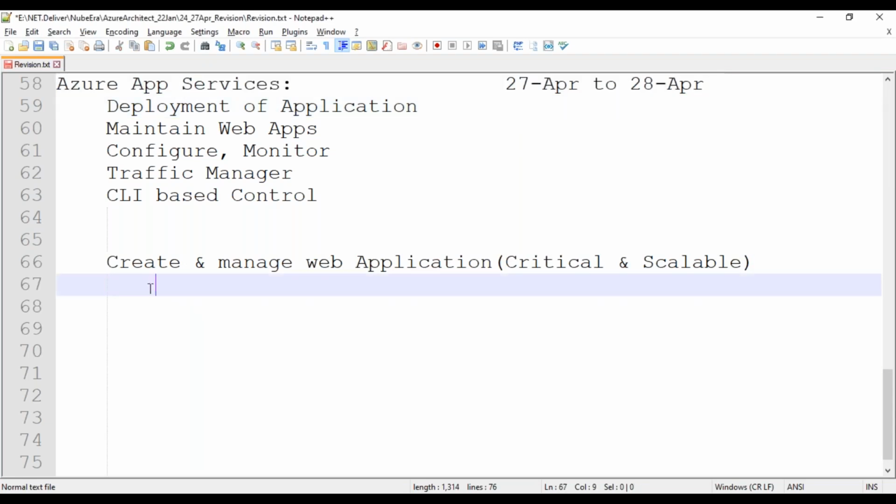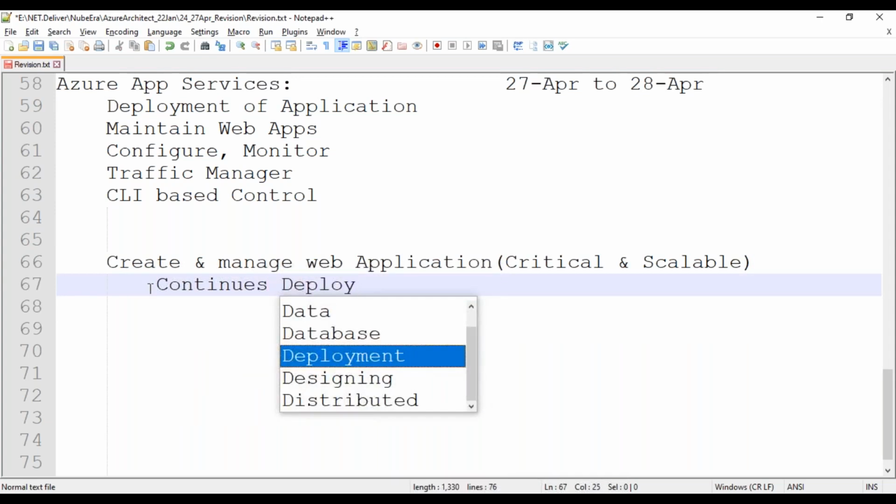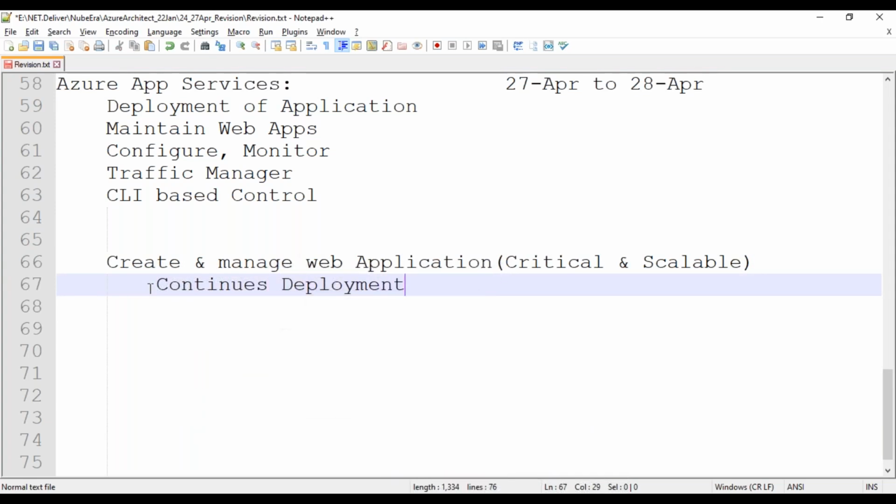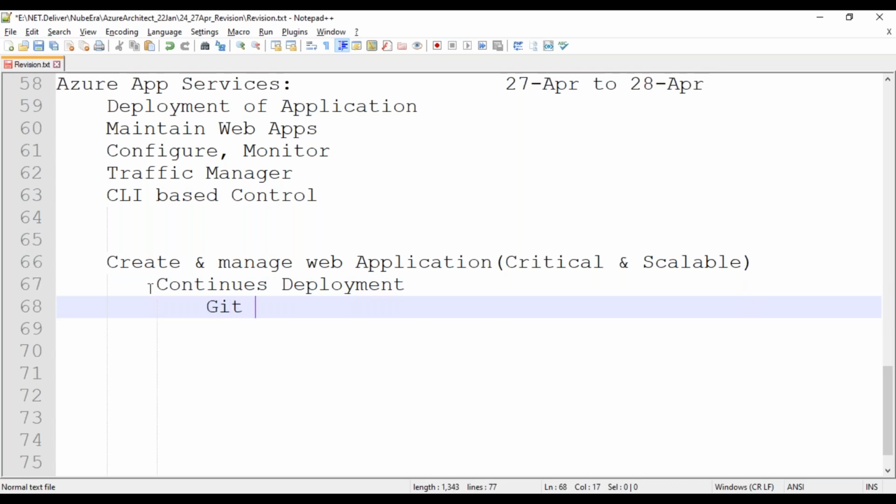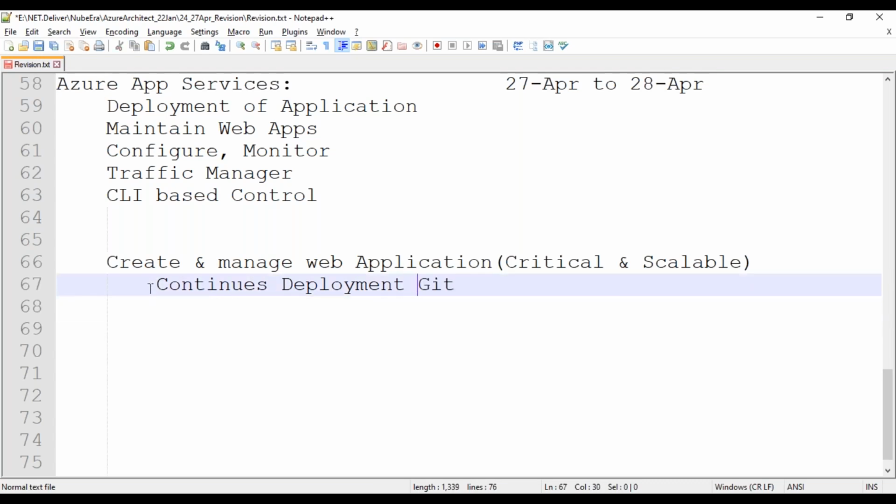App services is basically the concept of continuous deployment. How will we do this continuous deployment? With the help of Git software.